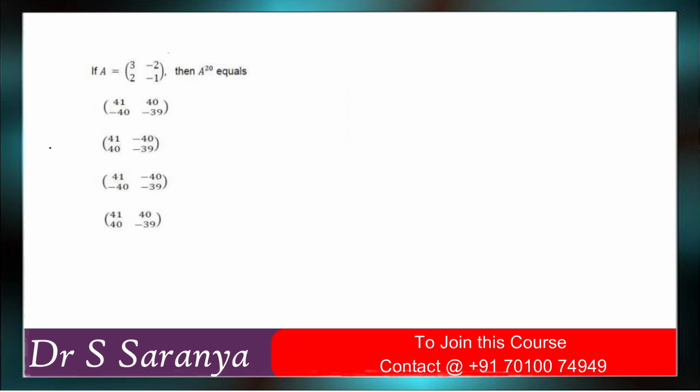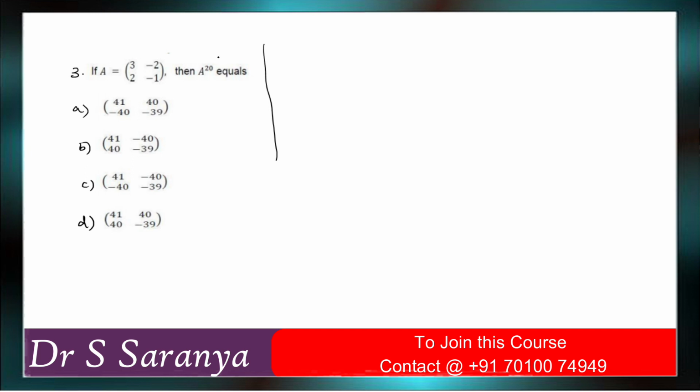Okay, so third one. Based on the given information, this is A to the power 20. You need to find the value of A to the power 20. This problem you can approach in many ways. You can find A squared, A cubed, A to the power 4, and based on that we can conclude.